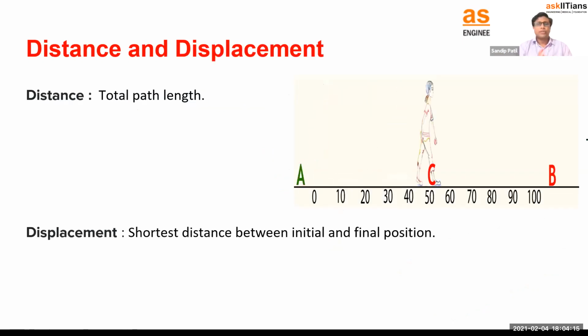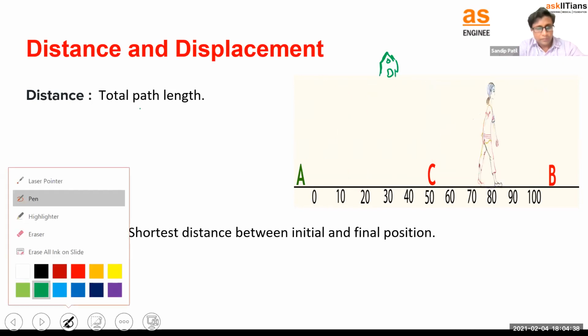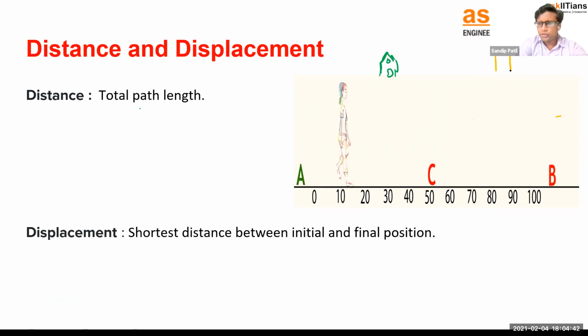Next, now let's talk about distance and displacement. Take the example that you're going to school, right? When you go to school, let's say this is your home here, and this is your school building.